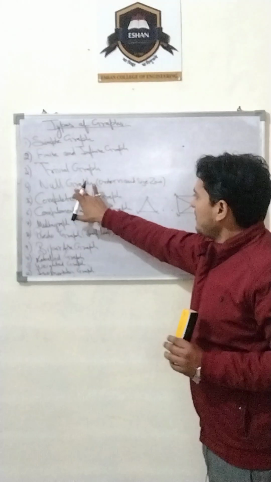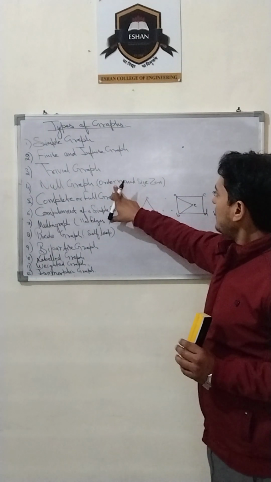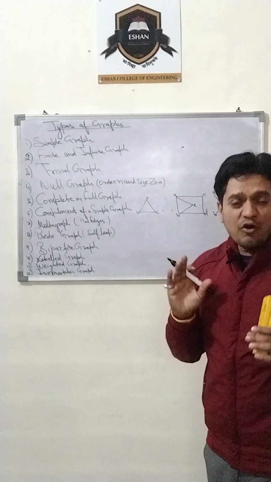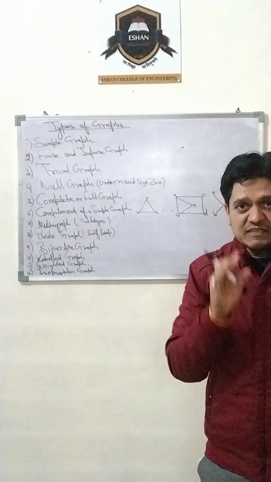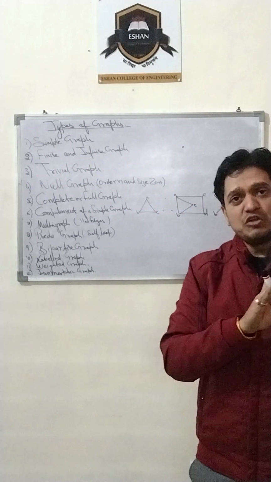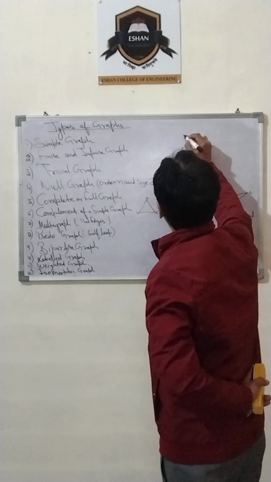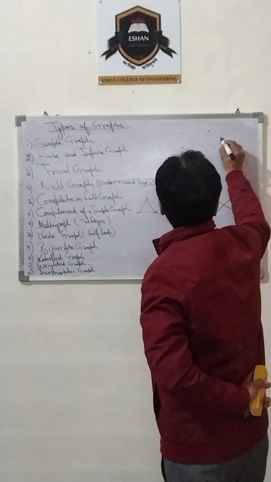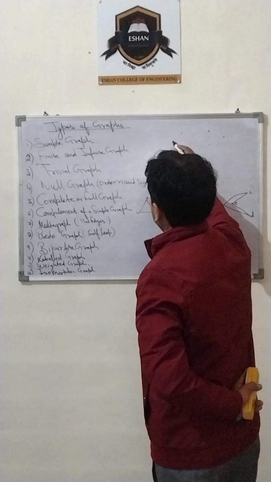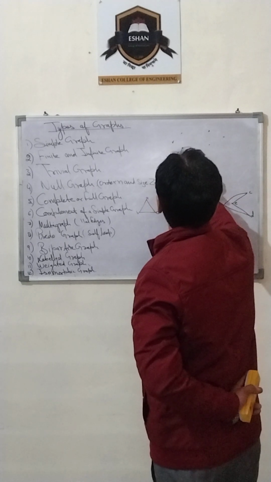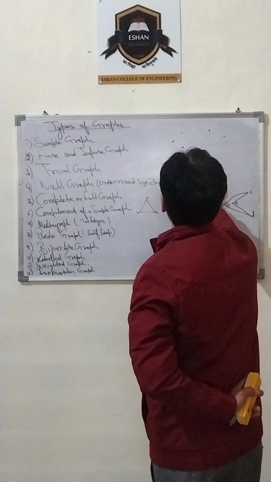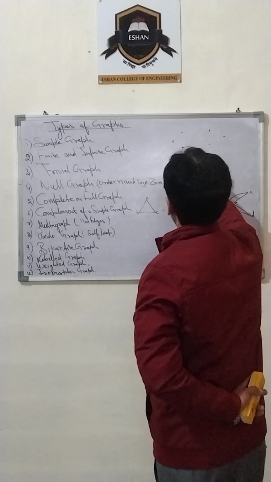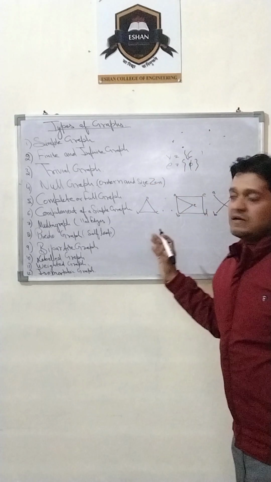Next is the null graph. A null graph means order n and size 0. Order n means in a null graph there are certain vertices and there are no edges. Suppose I make this, this is the null graph with 6 vertices and there are no edges. The edge set is empty. This is called a null graph.